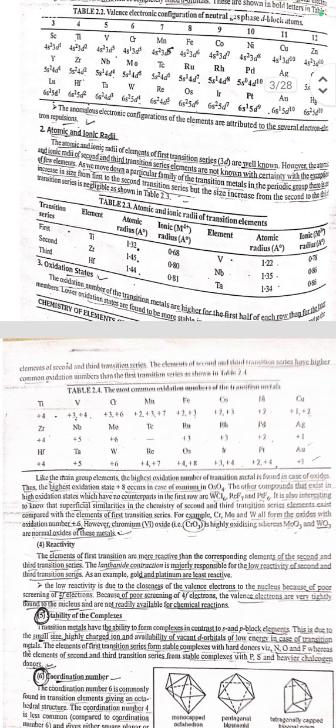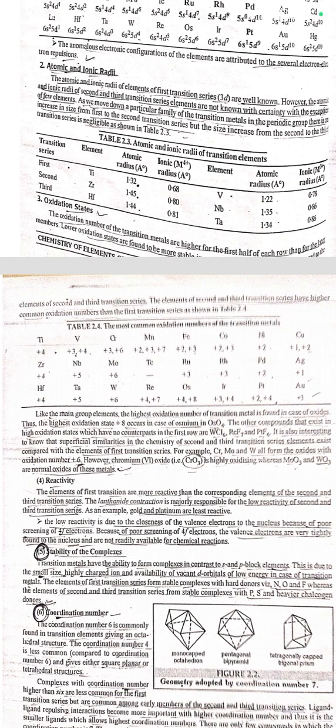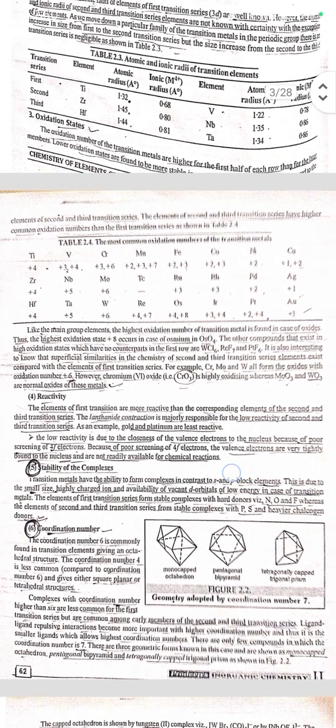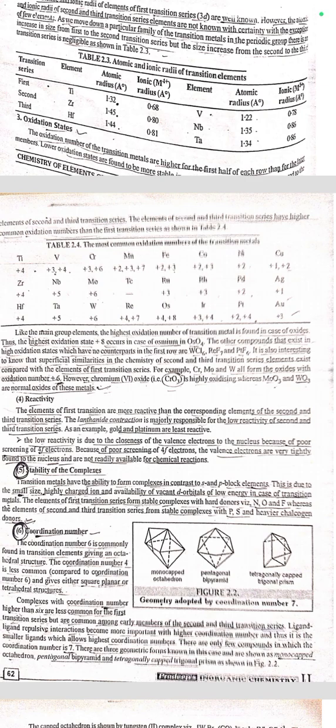Next is oxidation state. The oxidation numbers of the transition metals are higher for the first half of each row than for the lower members. Lower oxidation states are found to be more stable. The elements of the second and third transition series have higher common oxidation states than the first transition series, as shown in table 4. Like the main group, the highest oxidation state of a transition metal is found in the case of oxides. Thus, oxidation state +8 occurs in the case of osmium, that is OsO4.